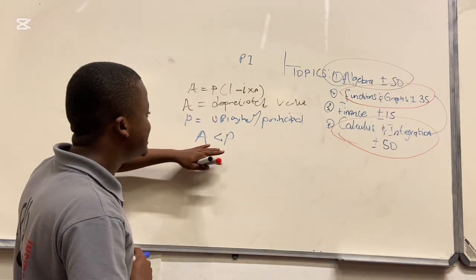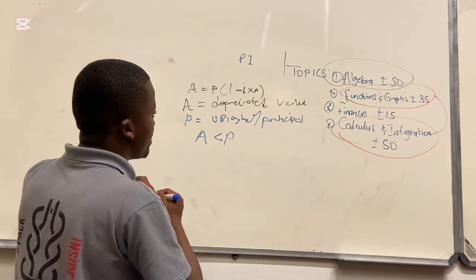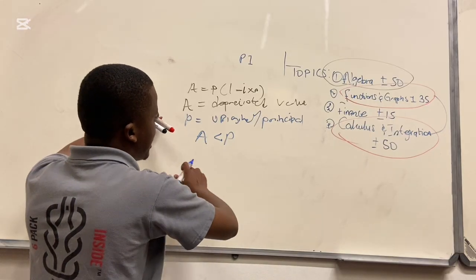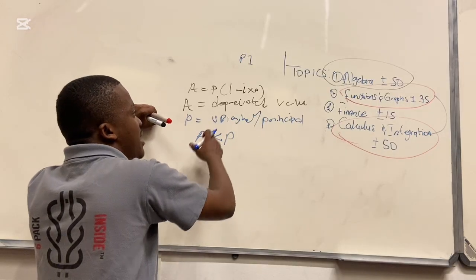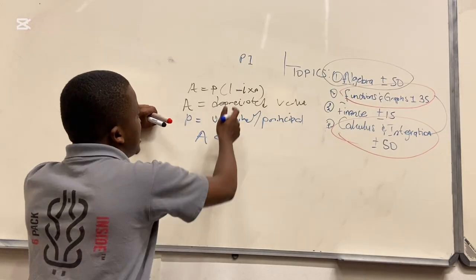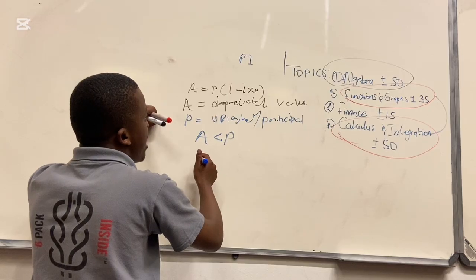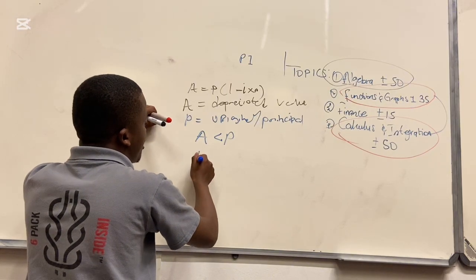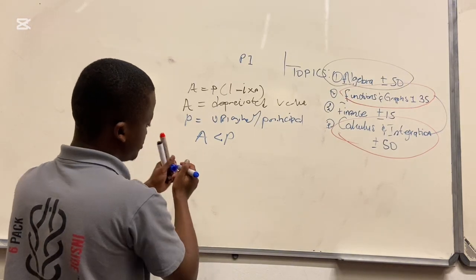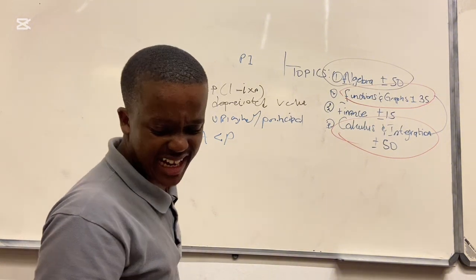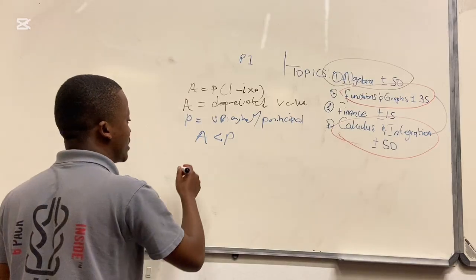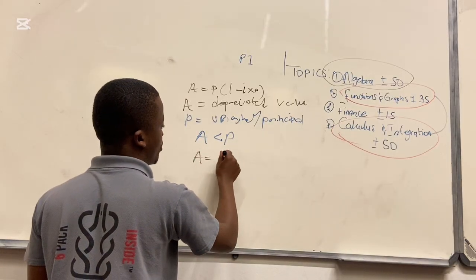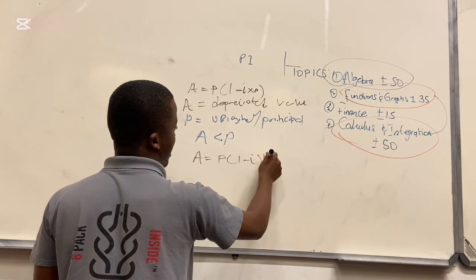So A is less than P, the depreciated value, because remember we are dealing with depreciation. Same thing as in compound, we call it the reducing balance decay or the reducing balance method. It's A is equal to P, 1 minus I into N.